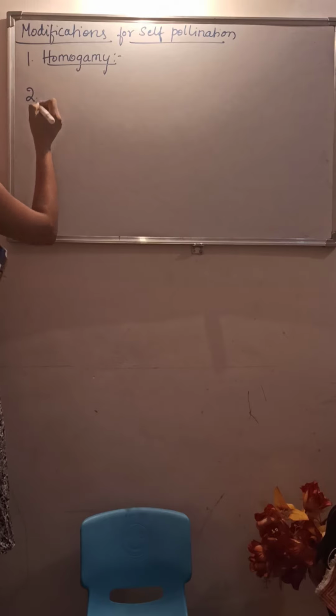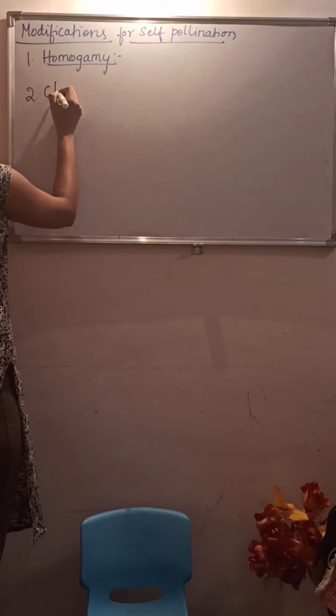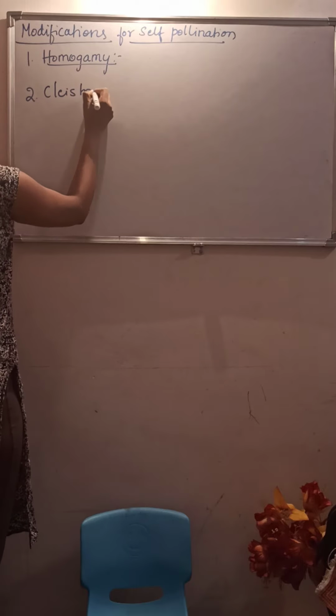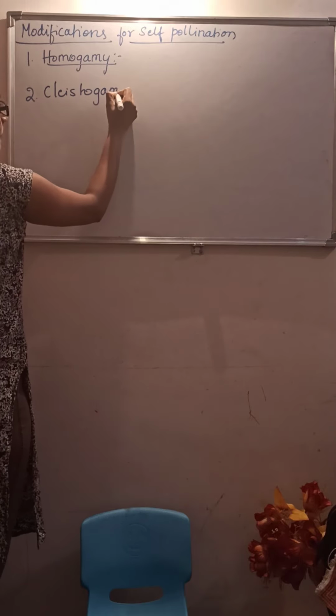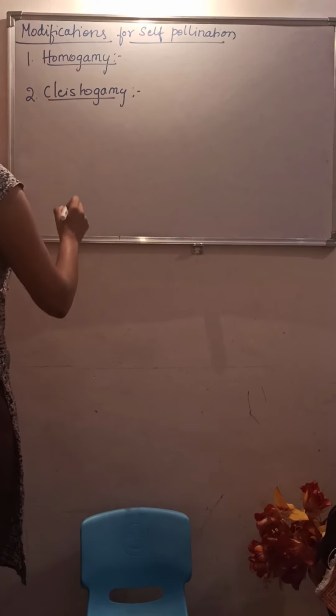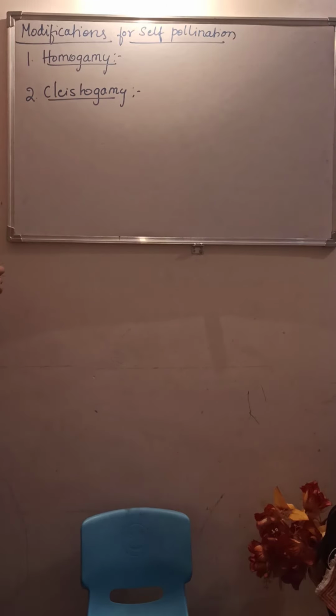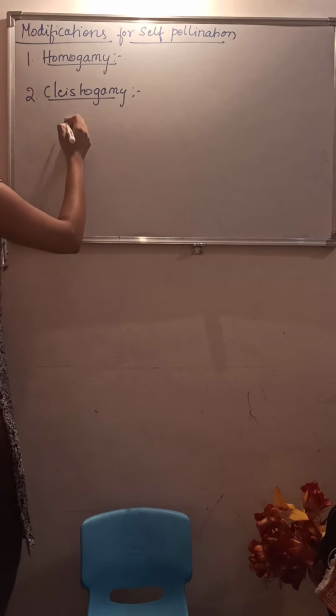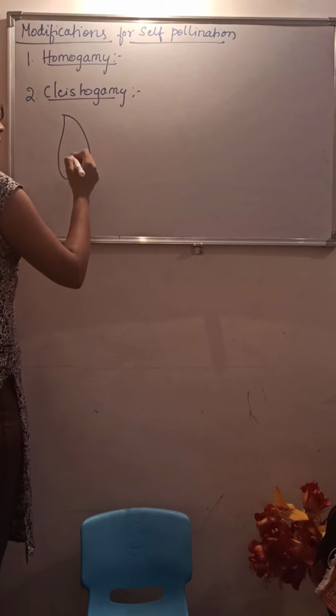The second one is cleistogamy. Cleistogamy is the condition where what will happen? Here the sex organs are enclosed in the flowers. They are not at all open.